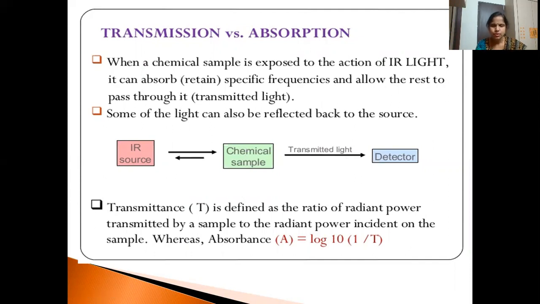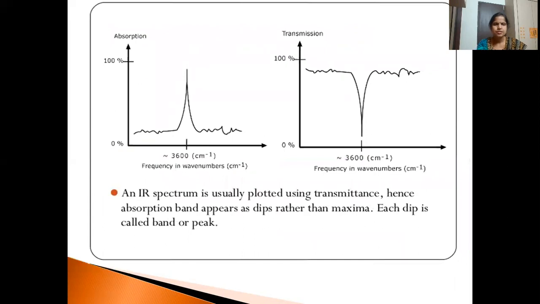Those peaks look like this. We generally take wave numbers on the x-axis, and on the y-axis, if we take absorption, it looks like this. But generally IR spectra are recorded with wave numbers on the x-axis and transmittance on the y-axis.